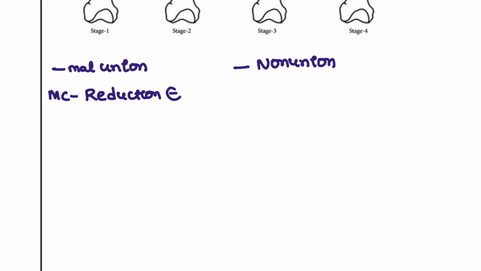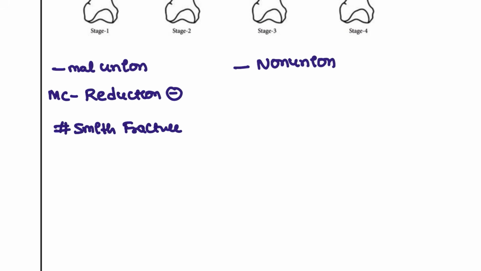Okay, so the doctor who operated or applied the cast did not do the reduction properly. So that is why the patient has got the malunion. And where are you going to see this malunion? Malunion is mostly due to wrong positions, right? These wrong positions are usually associated with Smith fractures. Okay, this will be associated with the Smith fracture, but the most common cause is improper reduction.